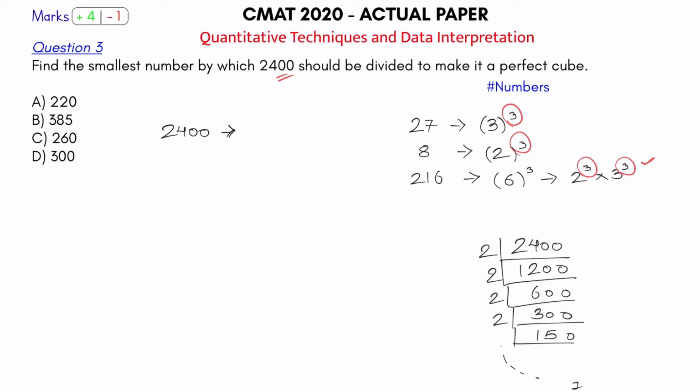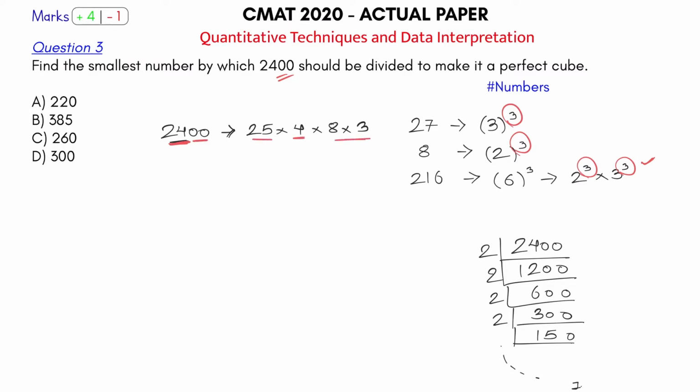Okay, but I want a shortcut here. So what will I say? This is 100, so I'll write 25 into 4 into 8. This is what? 8 into 3, correct. So that's what I get. 24 is being written as 8 into 3, and this 00 is written as 25 into 4.